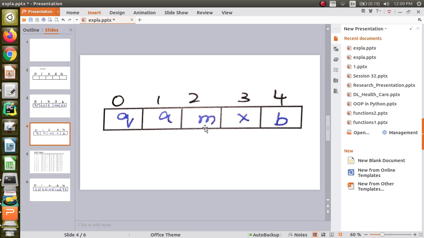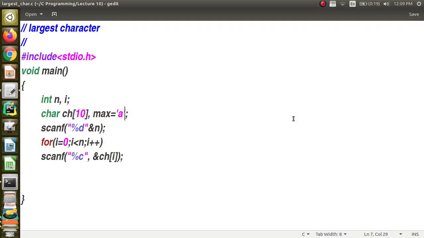Move to the next index. Now max is compared with m. Max is q. Is m greater than q? No, nothing will happen. Move next. Now max will be compared with x. X is greater than q. Yes. So max will become x. Next you move to index 4. There is b. You will compare with max. Max is x. Is b greater than x? No, so no change will happen and max will be x. This is the idea which I am going to use.